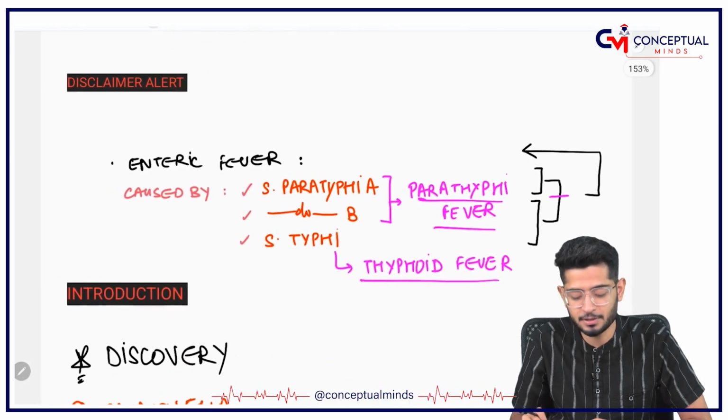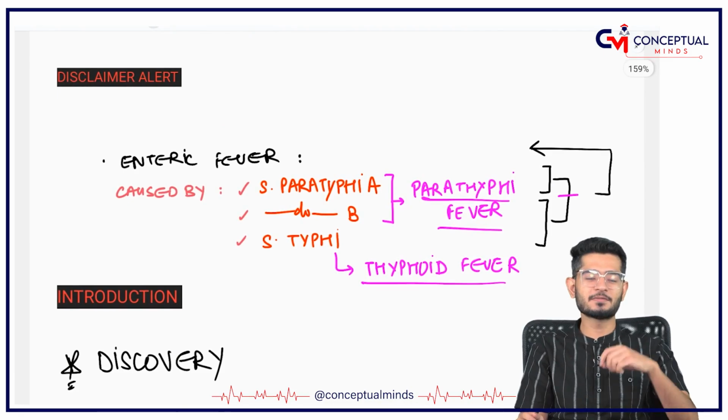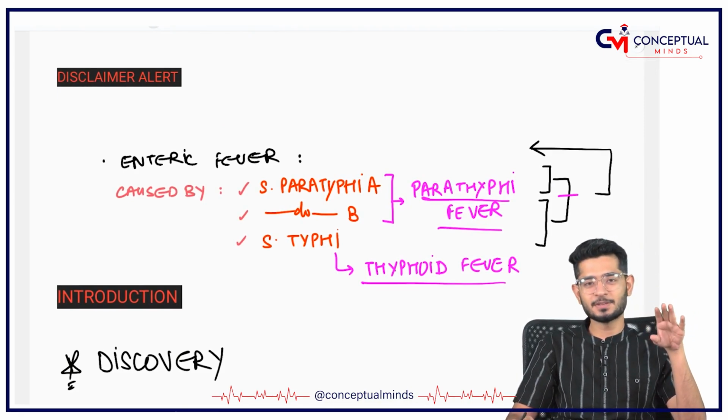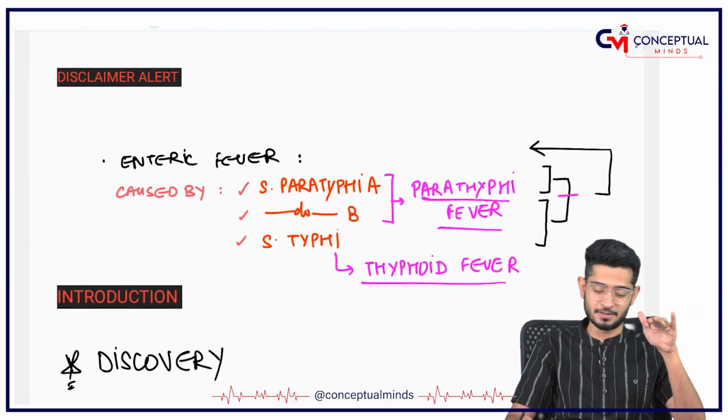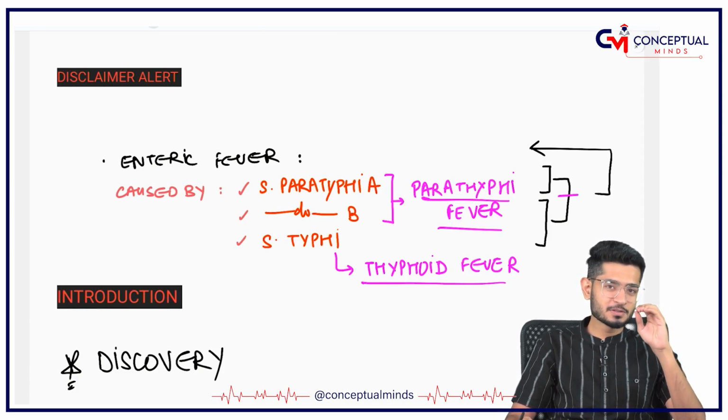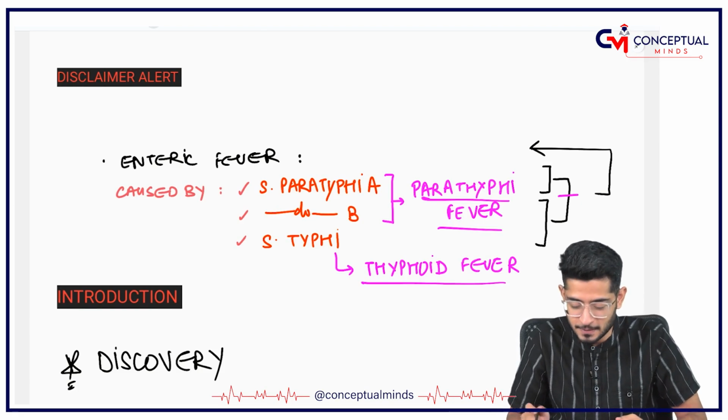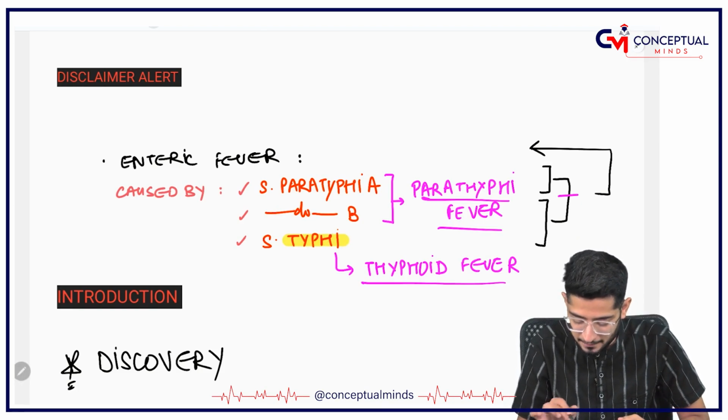So what is the disclaimer alert? Everybody knows and feels that typhoid is caused by Salmonella typhi, right? But please remember, it is not only Salmonella typhi, it is Salmonella paratyphi also. Typhoid fever is caused by Salmonella typhi.